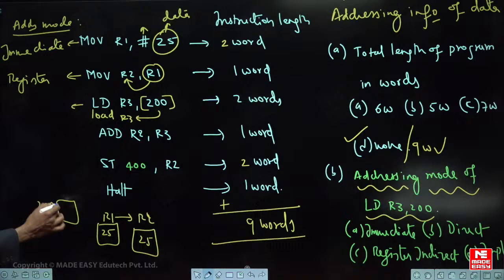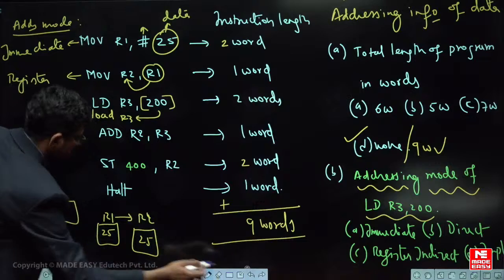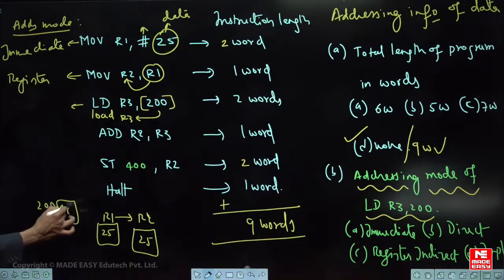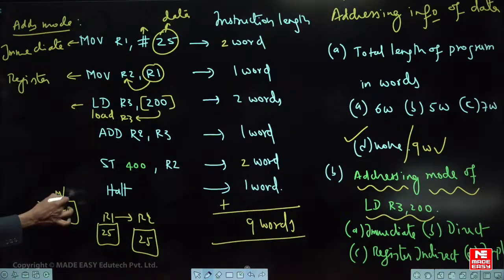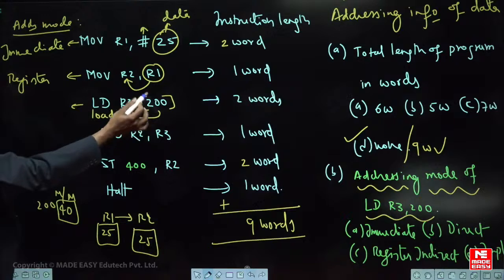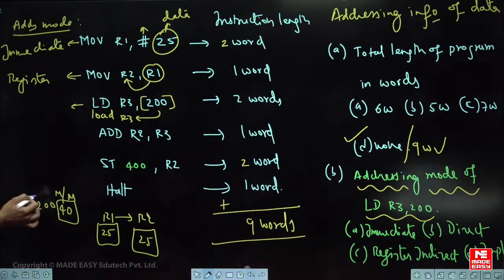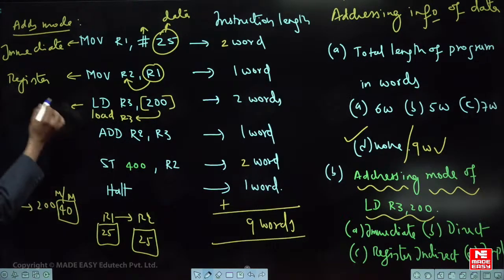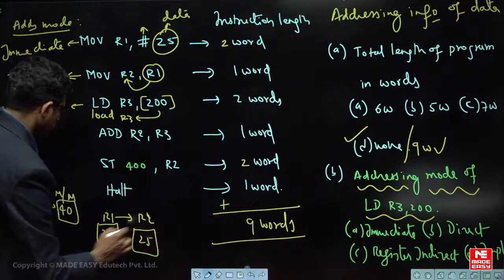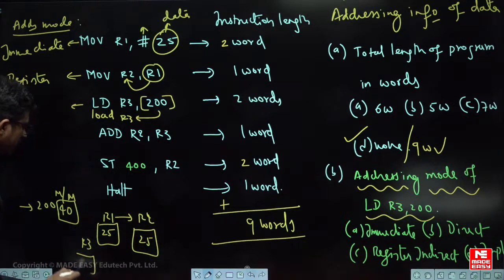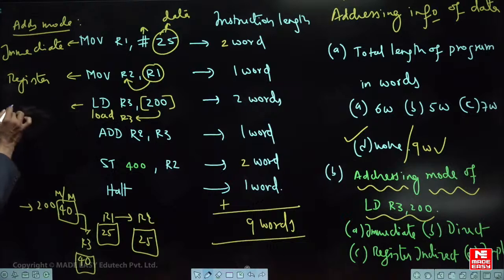Let us assume the data is some X value, or simply say 40, something like this. मैं randomly ले रहा हूँ so that you can understand easily. So in memory some data 40 is there. So you have to load this 40, whichever is there at address 200, into the corresponding register R3. So into R3 what is the content now? 40. Right? Fine.